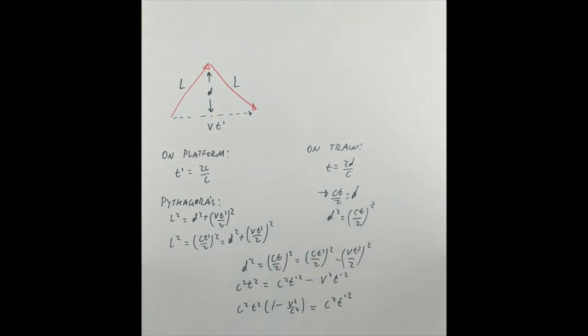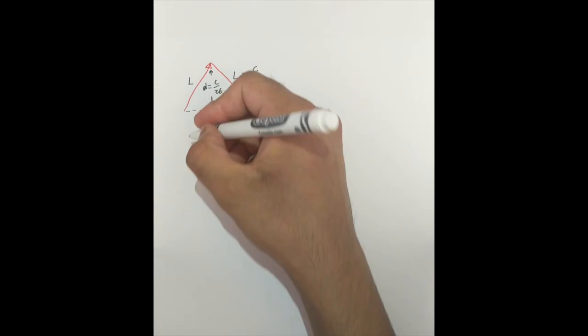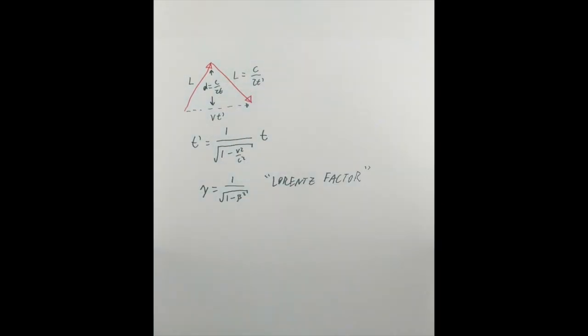We can call 1 over the square root of 1 minus v squared over c squared equals gamma, the Lorentz correction factor, so that t prime equals gamma t. If we replace v over c with beta, we notice that beta is never greater than 1, since the velocity will never be greater than the speed of light.